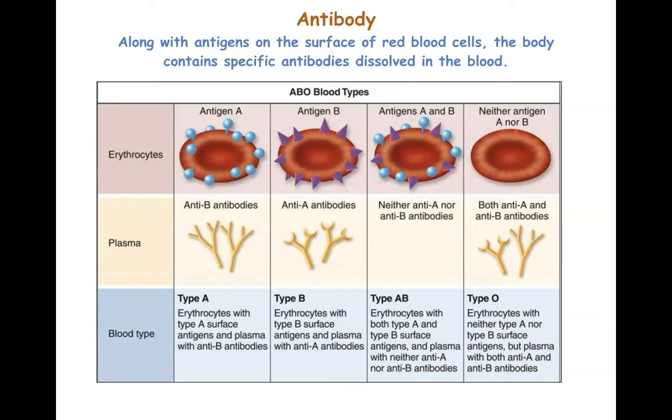And the people with blood group O have no antigen on their surface, but both antibodies are found in their blood. That means it is the antigen which is responsible for the name of the blood group. If blood group A is there, it is because of the antigen A. Blood group B is because of antigen B. Blood group AB is because of antigen A and B. And blood group O is because there are no antigens on the surface of the RBCs.